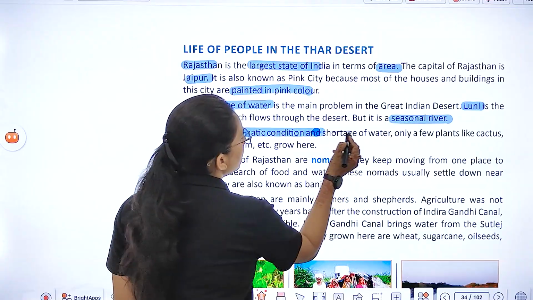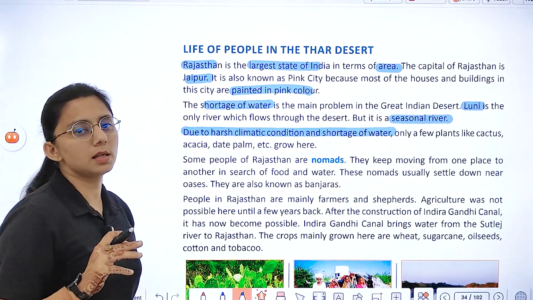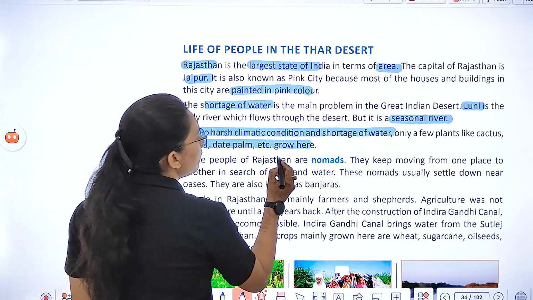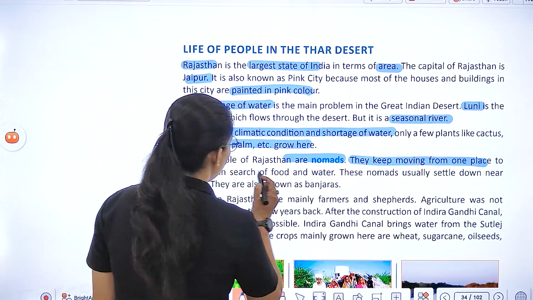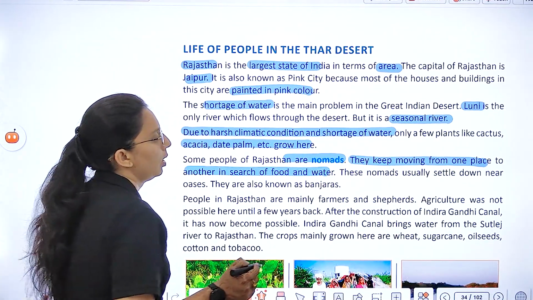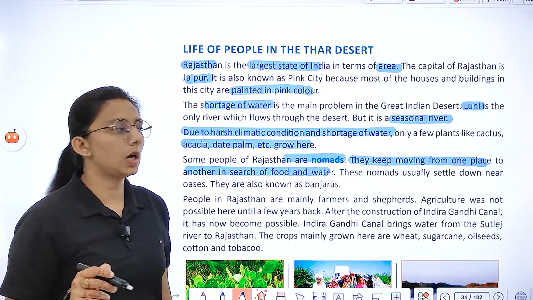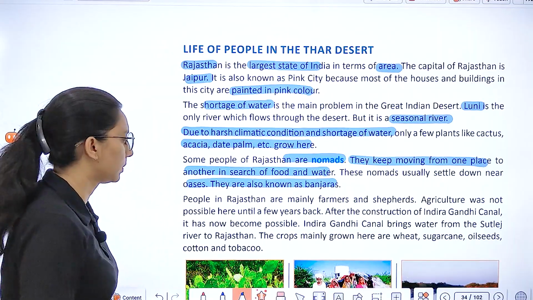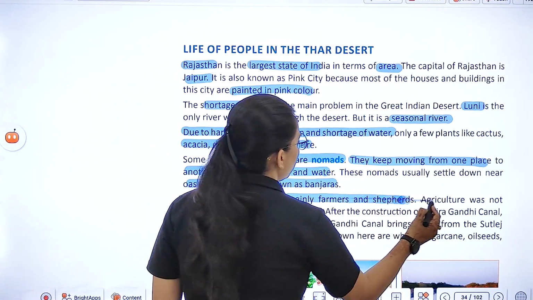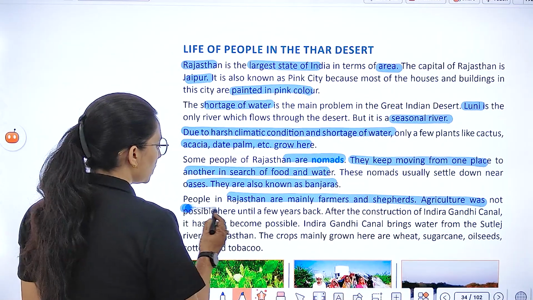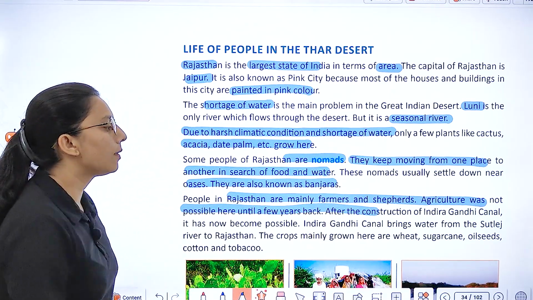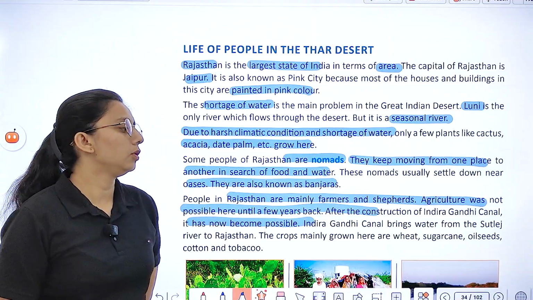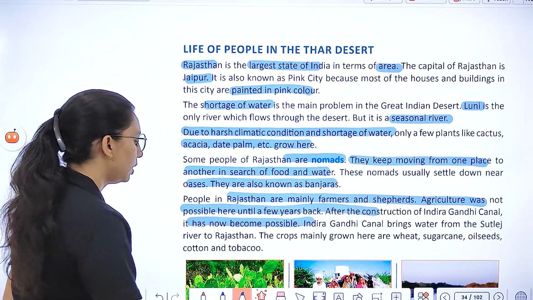Due to harsh climatic conditions and shortage of water, very few plants are seen, like cactus, acacia and date palm. Some people of Rajasthan are nomads. They keep moving from one place to another in search of food and water. These nomads usually settle down near the oasis and are also known as Banjaras. People in Rajasthan are mainly farmers and shepherds. Agriculture was not possible here until a few years back. After the construction of the Indira Gandhi Canal, it has become possible to bring water from the Satluj River to Rajasthan.